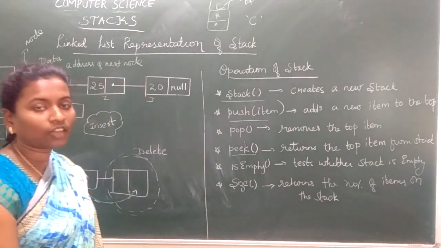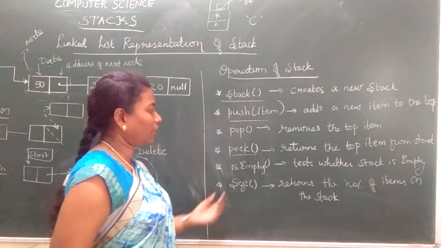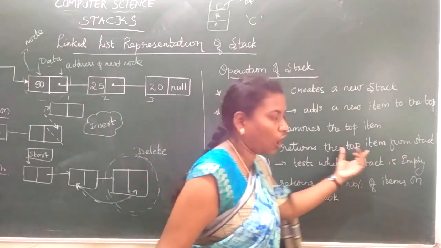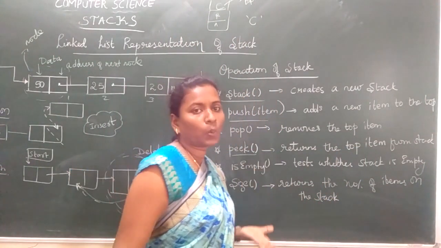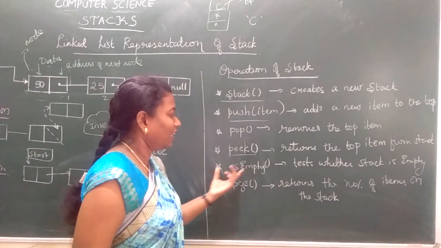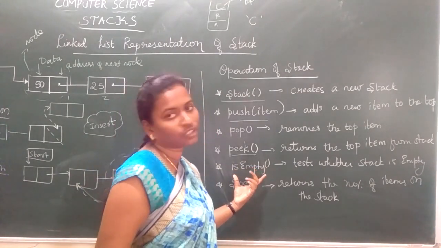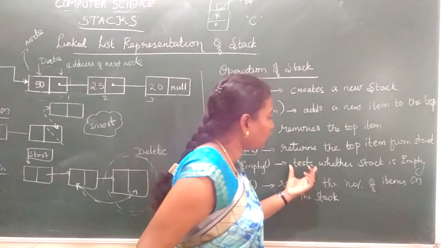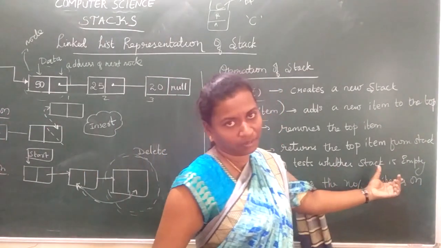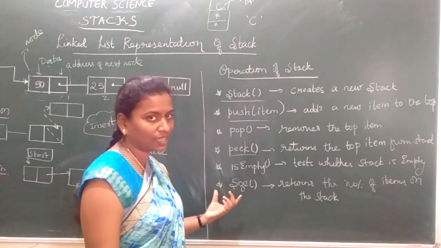To the stack top, that is nothing but C. So when you call the peek function, it returns the top item from the stack. Next is isEmpty. If you want to know whether the stack is empty or not, it will check. If you call this function, you will get yes or no, true or false. This function is called to test whether the stack is empty.